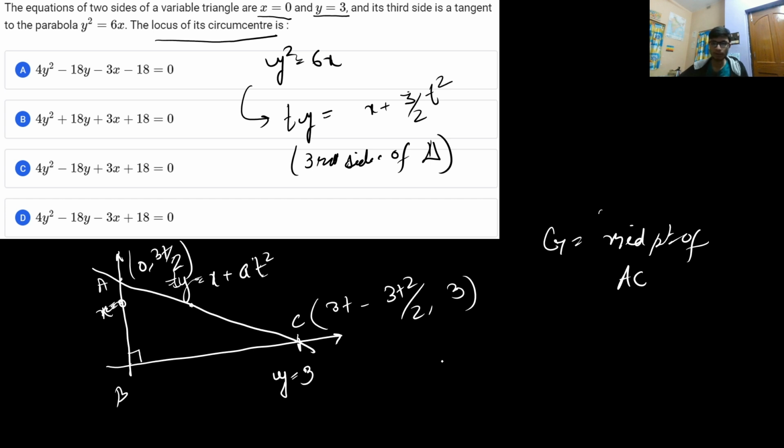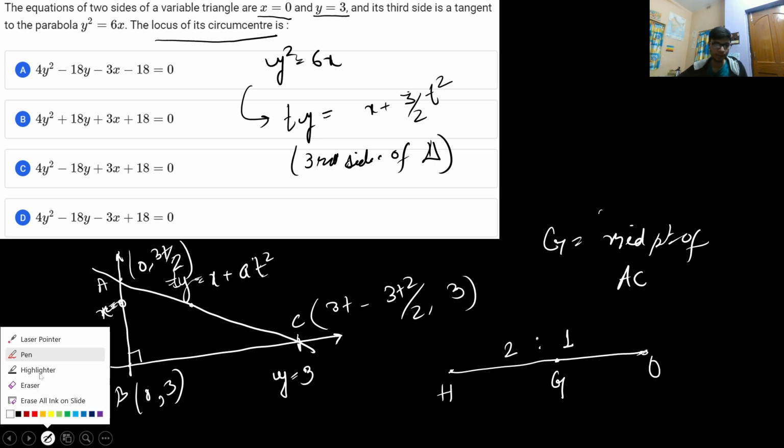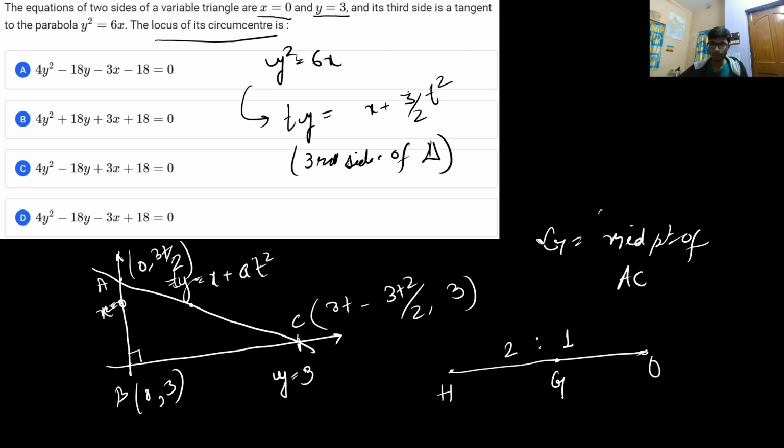Also you can do this particular problem by first finding the orthocenter, and the orthocenter will basically be the point b, which is 0 comma 3. This is the orthocenter, and the orthocenter, circumcenter, and centroid are related. The centroid, g, divides the line in the ratio 2:1, and this is the circumcenter, which you can call o.